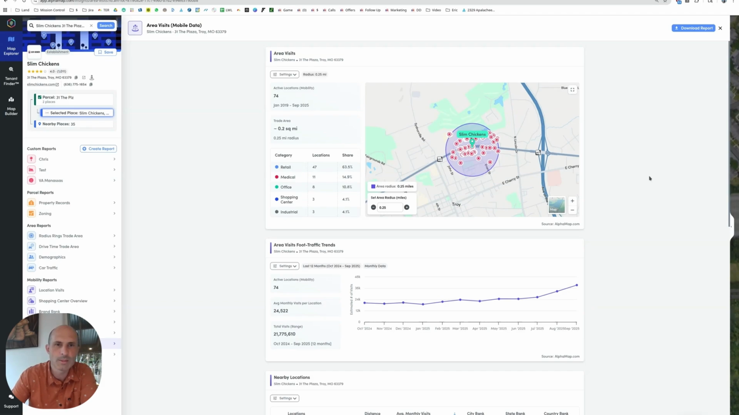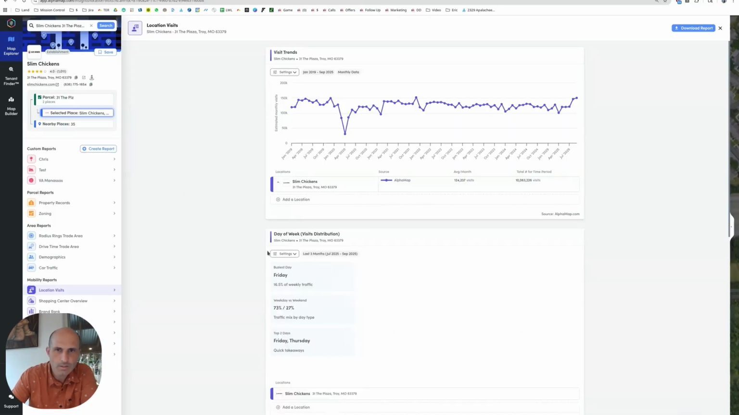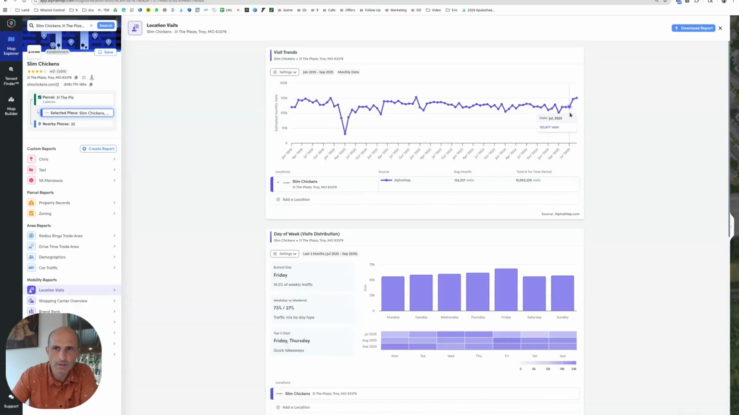So a lot of people are shopping in this area in Troy, Missouri. And this seems to be a great place for Slim Chickens to do a pile of business. See if they've always been doing that. They kicked up here the last month or two. They really jumped up in visits, get some crazy numbers on there.